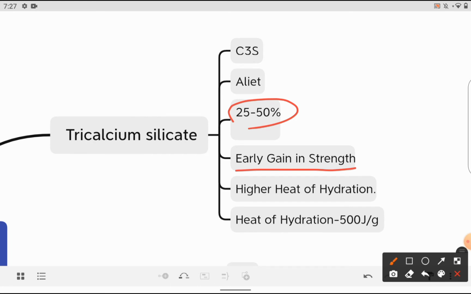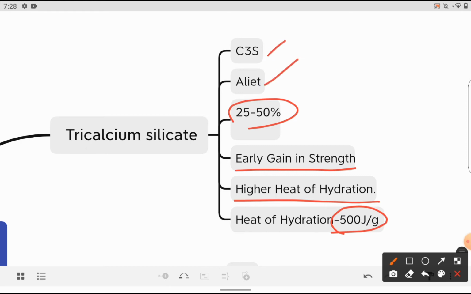Whatever early strength we see in the cement is due to the tricalcium silicate, and it also produces a higher heat of hydration. When hydration takes place, a higher amount of heat is produced due to the tricalcium silicate, and the energy generated is 500 joules per gram. So tricalcium silicate's alternate name is alite, and it is represented as C3S.